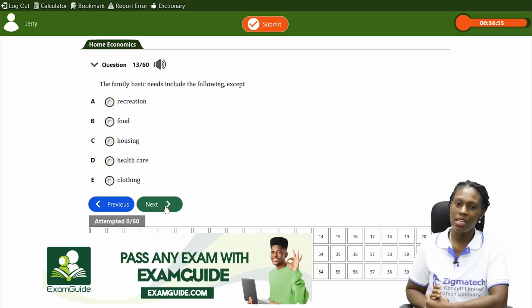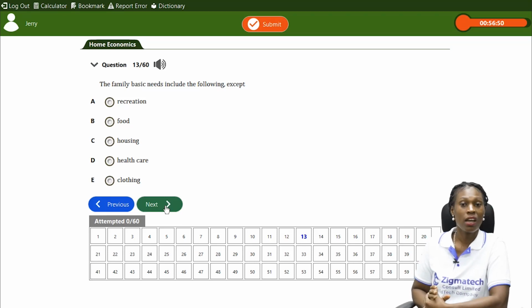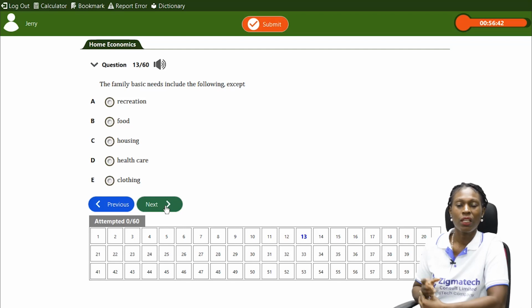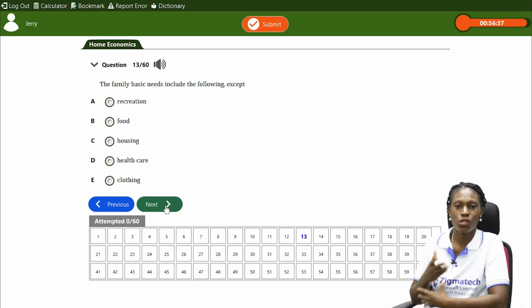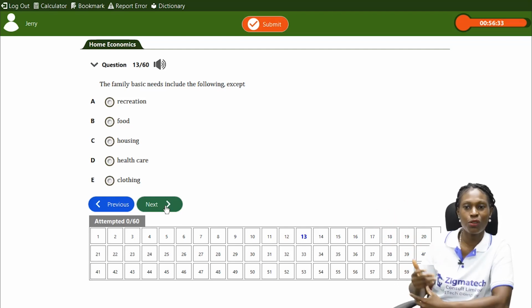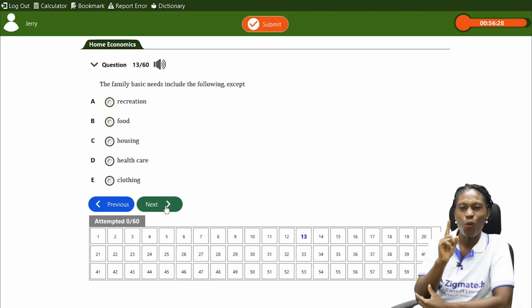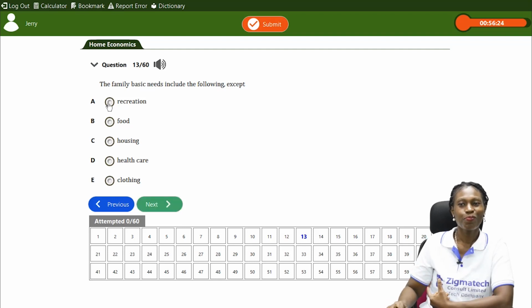C, housing is, of course, a basic need of the family. D, healthcare, of course, we need to be healthy to be alive. So healthcare is more or less a basic need of the family. Clothing is a basic need of the family. We need to be clothed, okay? We can't just be without clothes. Now, wanting extra clothing is a secondary need, but clothing is a primary need. So the one that is not the answer is what?